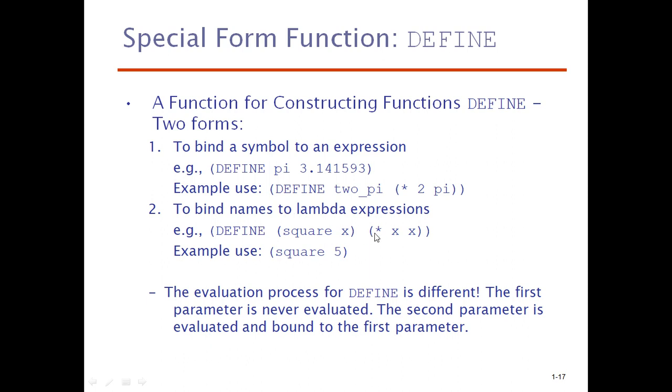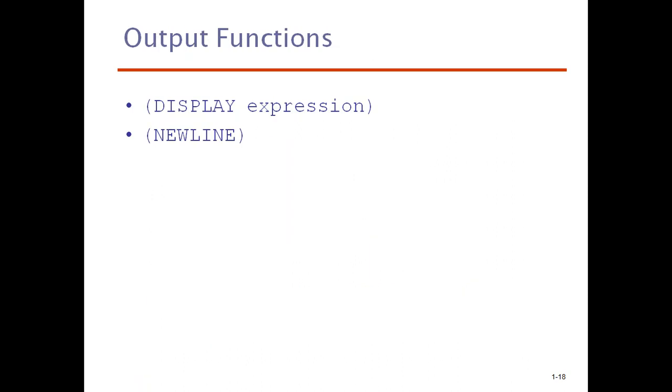So whenever you call square x, this star x x will be computed. This is the specialty of define, and define is commonly used in the Scheme language to define functions. Then how to print the results onto the screen? For that there exists a function called display, which takes the given expression. Here the expression may be a function call or a general expression, and to display the output on a new line, you have to use newline as a statement.